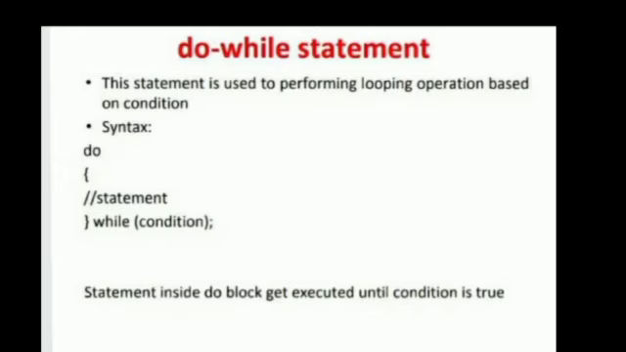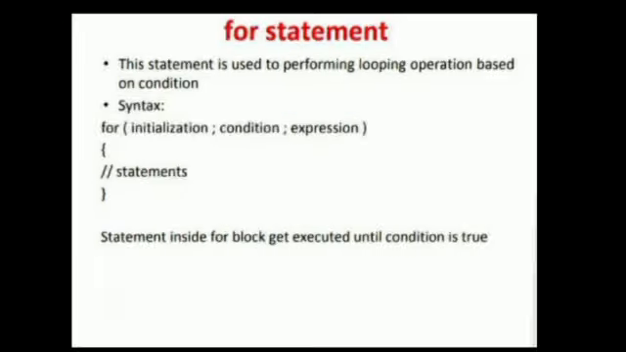Second is do while statement. If condition is true, code within block is executed again. This repeats until condition becomes false, because do while loop checks the condition after the block is executed. Third is for statement. It is a repetition control structure that allows you to efficiently write the loop that needs to execute a specific number of times and code to be executed until condition is true.